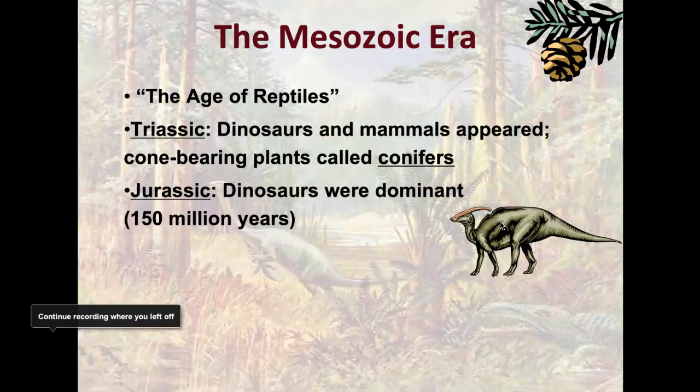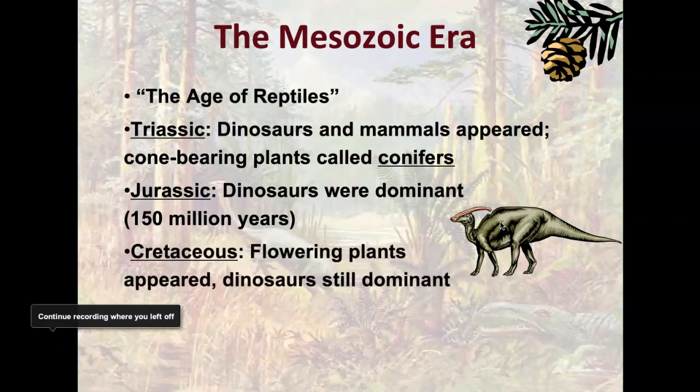Next, we have the Jurassic period. Dinosaurs were the dominant species during the Mesozoic, and they were the prevalent species in the Jurassic. This was over the course of about 150 million years. And the Cretaceous. The Cretaceous period is the last period in the Mesozoic era, and we start to see flowering plants. Prior to this, we didn't have plants that really produced flowers, but we started to see a lot of them during the Cretaceous. And dinosaurs are still dominant right up until about 65 million years ago when they went extinct.